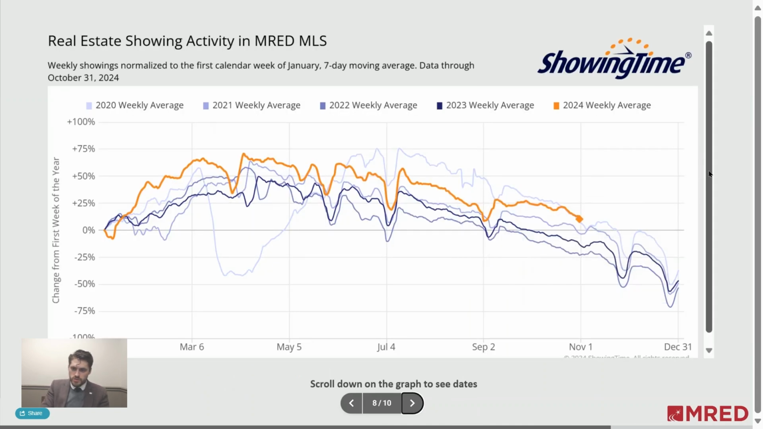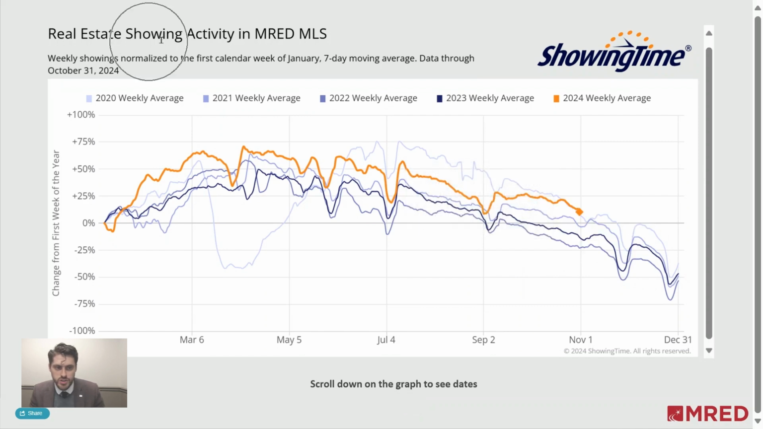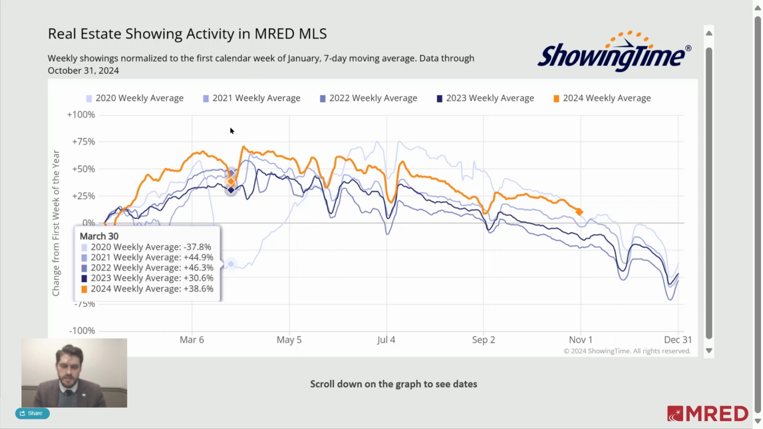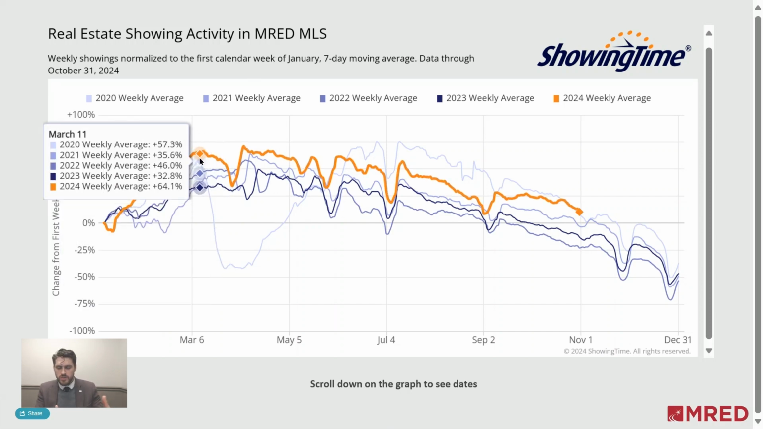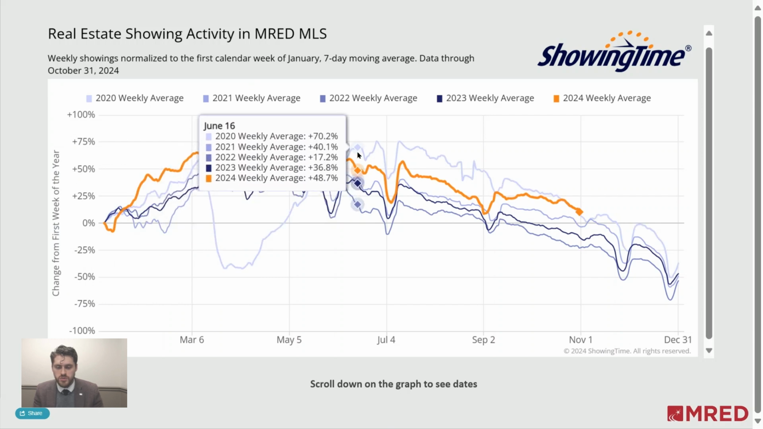So chart number 8 showcases real estate showing activity in Midwest Real Estate Data Multiple Listing Service. This is based on showing activity that is gathered through ShowingTime when used on listings. We're going to take a look at 3 different parts of the year. So we're going to take a look at the anomaly that was COVID. We're going to take a look at the 4th of July weekend, and then we're going to look at the election weekend and the end of the year.